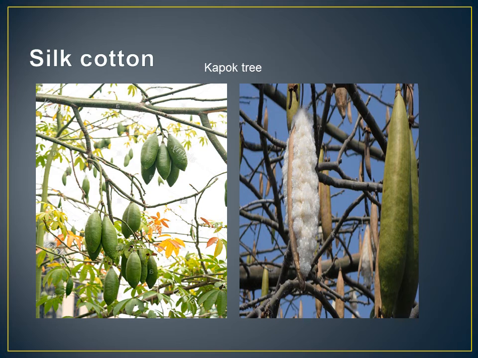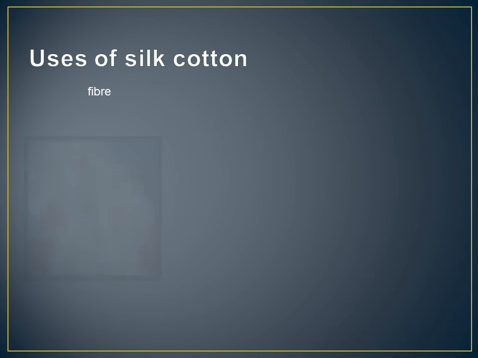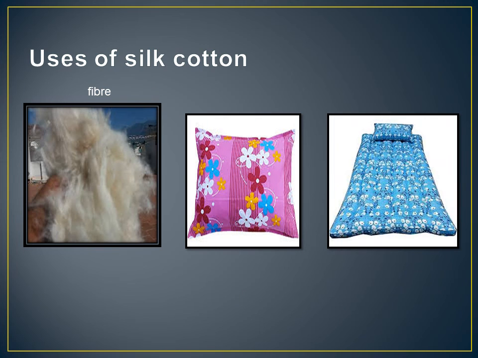Then next, silk cotton. The fruit of the kapok tree contains fibers that are light and fluffy. When the fruit ripens, it bursts open, releasing the fibers. Silk cotton fibers are very soft. Silk cotton is used for stuffing pillows and mattresses.